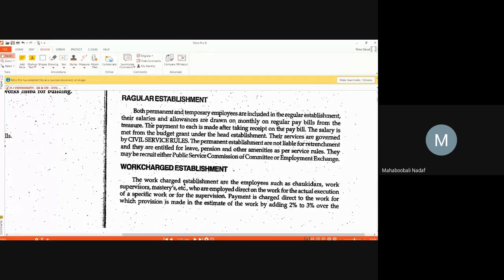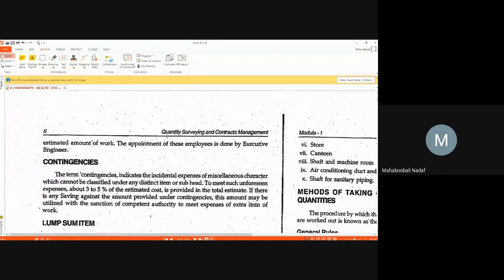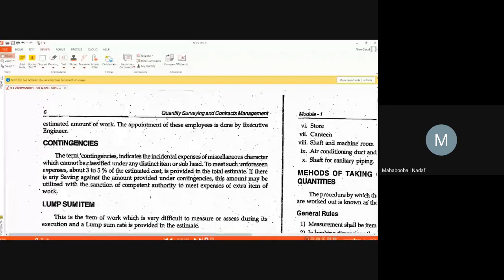Whether you want to give a chaukidar a bonus, or a supervisor leave, you are going to deduct some payment from the bill once he misses two to three days in that week. Yes or no? Like that you have to understand. Depending upon the situation, the cost is also changing. Generally, regular establishment will have more benefits over the work charge establishment.